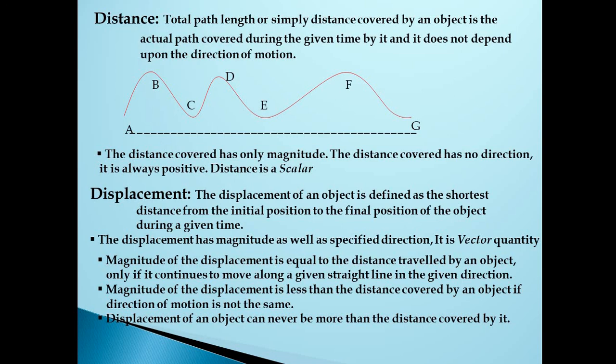In this case, the displacement is from your house to your friend, where this displacement is less than the total distance covered. And remember that displacement of an object can never be more than the distance covered. Always remember that displacement can be lesser than the total distance covered, it can be equal to the distance, but it cannot be more than the distance covered. Why? Because the displacement is the shortest distance from the initial position to the final position.